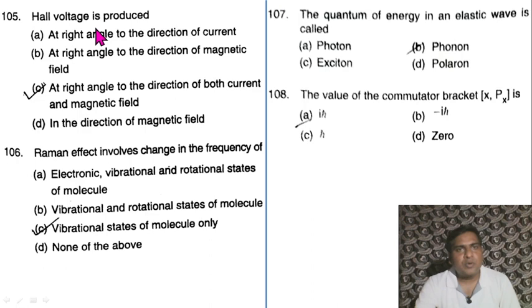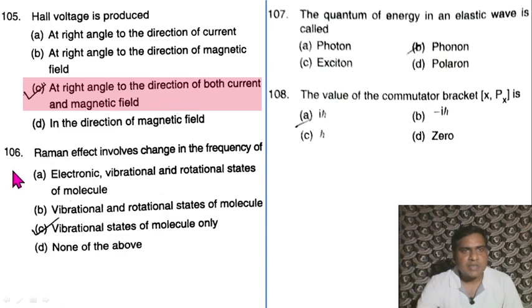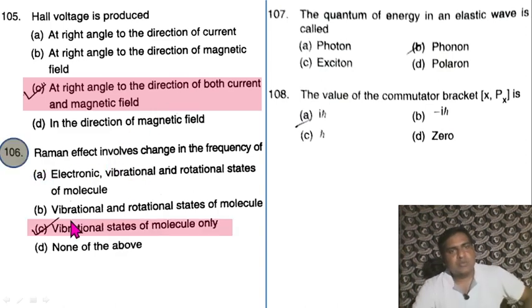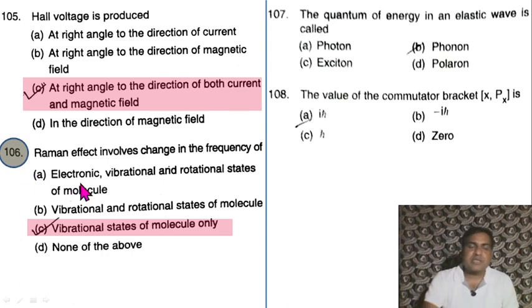105. Hall voltage is produced at right angle to the direction of both current and magnetic field. Option C is correct. Question 106. Raman effect involves change in the frequency of... So Raman effect involves vibrational states of molecule only, but I am keeping this in gray list. Maybe sometimes rotational Raman spectroscopy is also available there. Option B can also be correct: vibrational and rotational states of molecule.